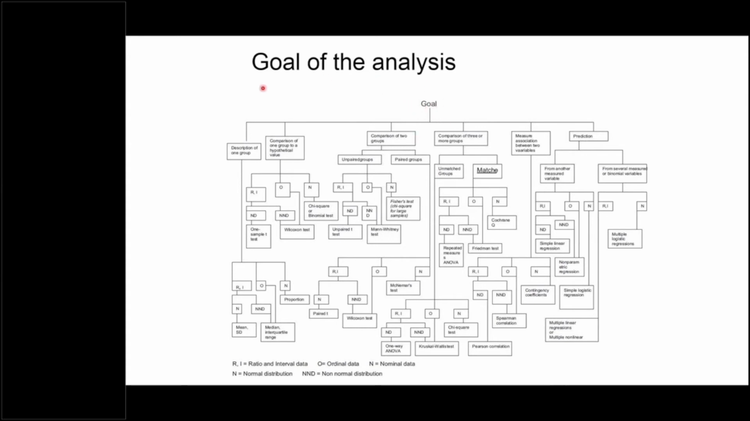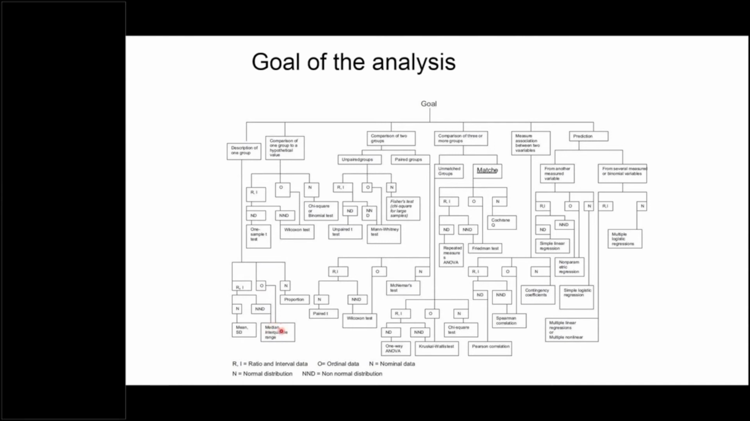Suppose we want to describe only one group. So in the first table, in every research we describe the group, right? If we want to describe only one group, and if data is ratio or interval, and if it follows the normal distribution, then we should describe it by mean and SD. If data is ratio or interval scale and does not follow the normal distribution, then we should use median and range. If data is ordinal, then we should also use median and range.